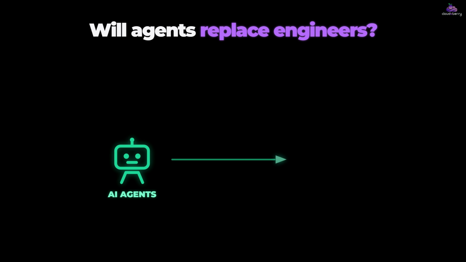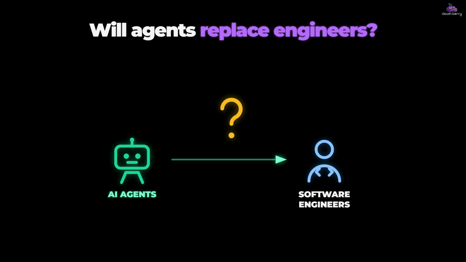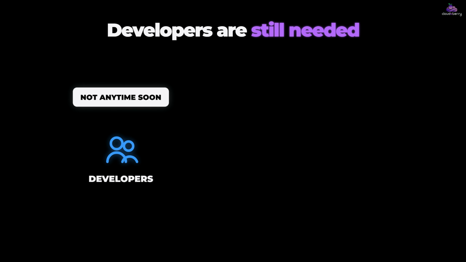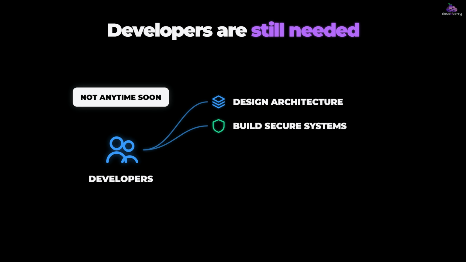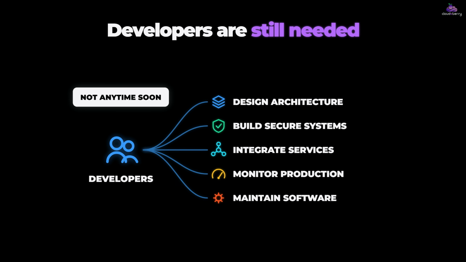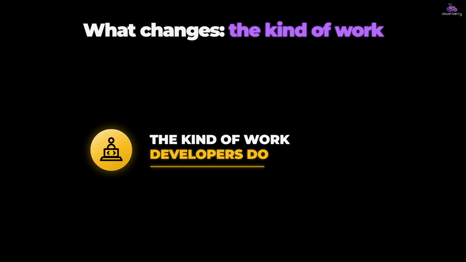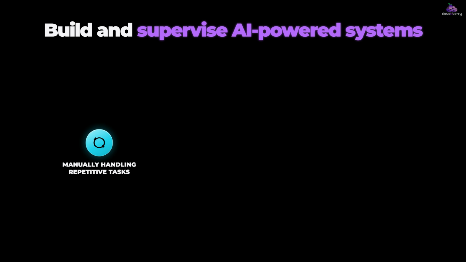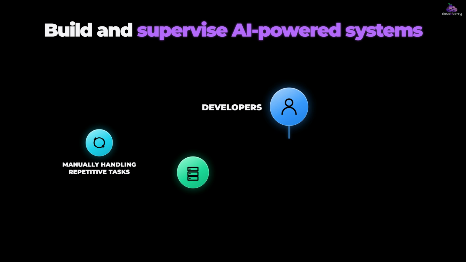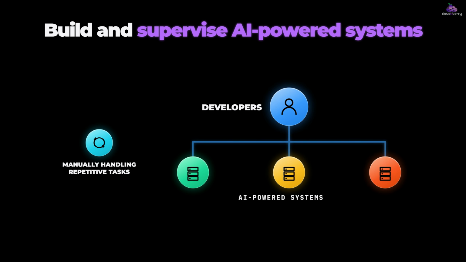Will AI agents replace software engineers? Not anytime soon. Developers are still needed to design architecture, build secure systems, integrate services, monitor production, and maintain software. What is changing is the kind of work developers do. Instead of manually handling repetitive tasks, developers will increasingly build and supervise AI-powered systems that perform those tasks automatically.